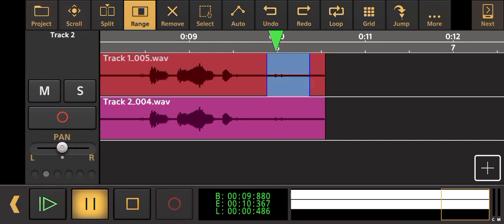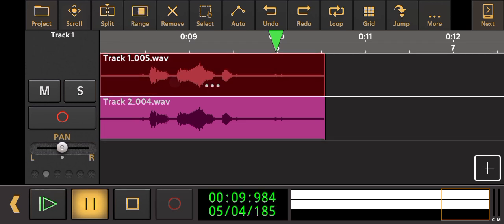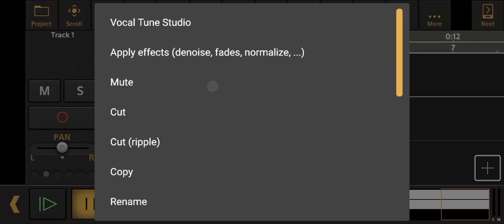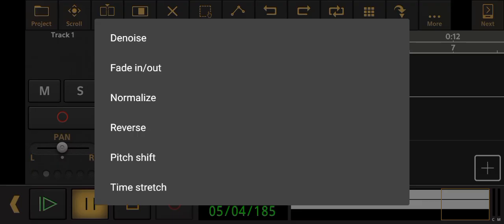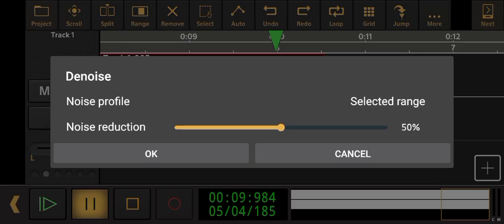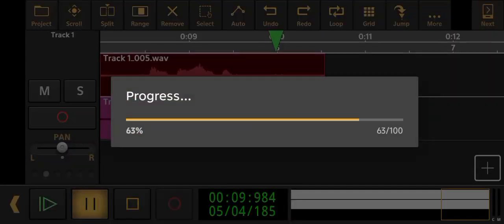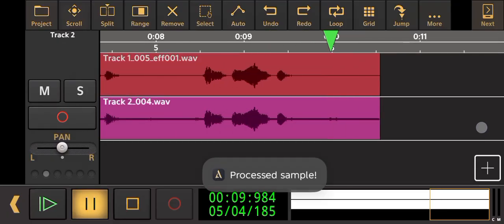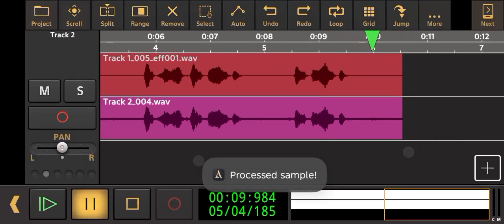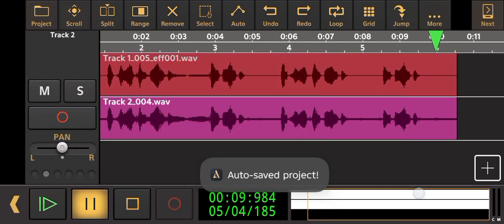Then tap off. Tap the three dots, apply the noise. 50% is okay. Just press OK. You can see even to your eyes the background noise had been removed already. So let's play the first track.